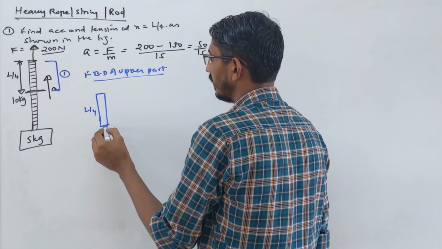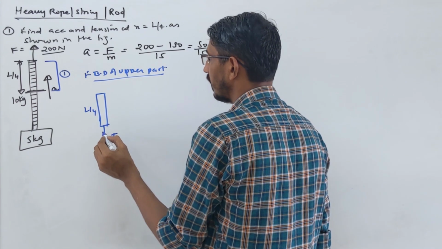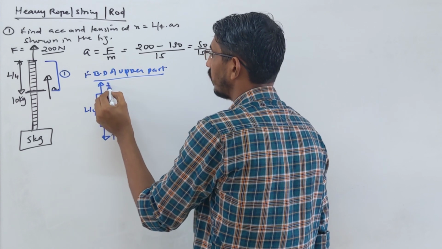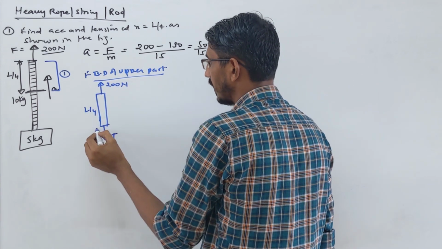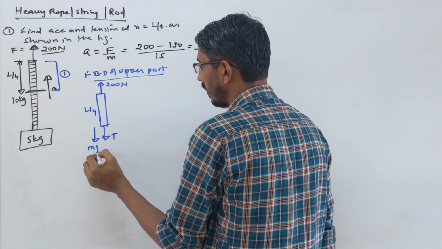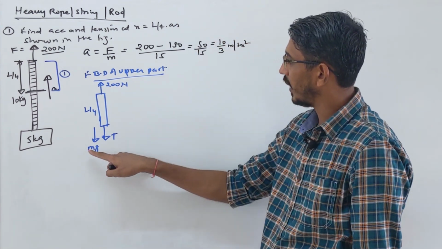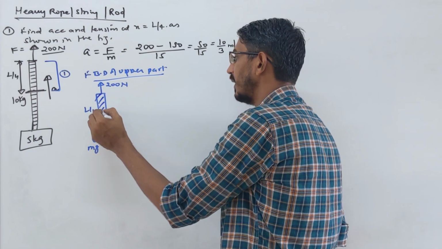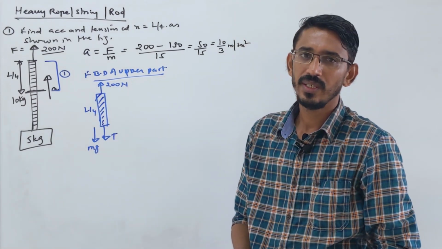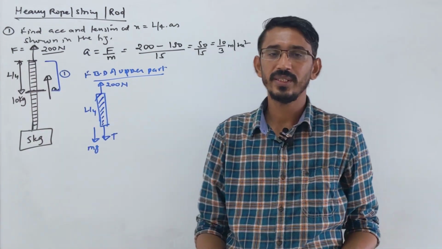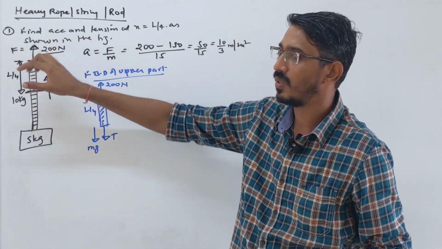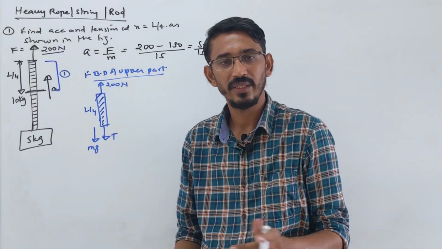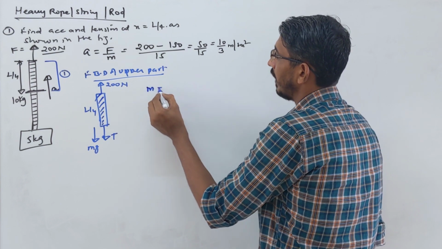T is the tension we have to calculate here, and this is the force applied here, 200 Newton. The mass of this part also has weight mg downward. First we have to find the mass of this part of the rod. Mass is proportional to length, and the length is L by 4, so the mass also becomes M by 4.